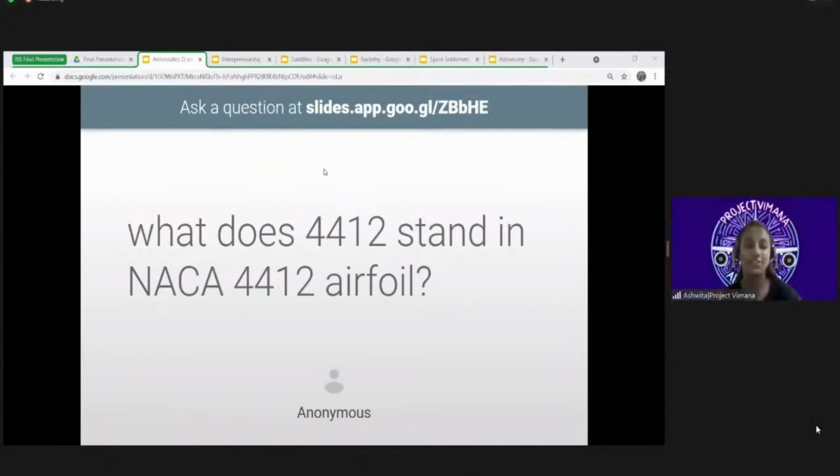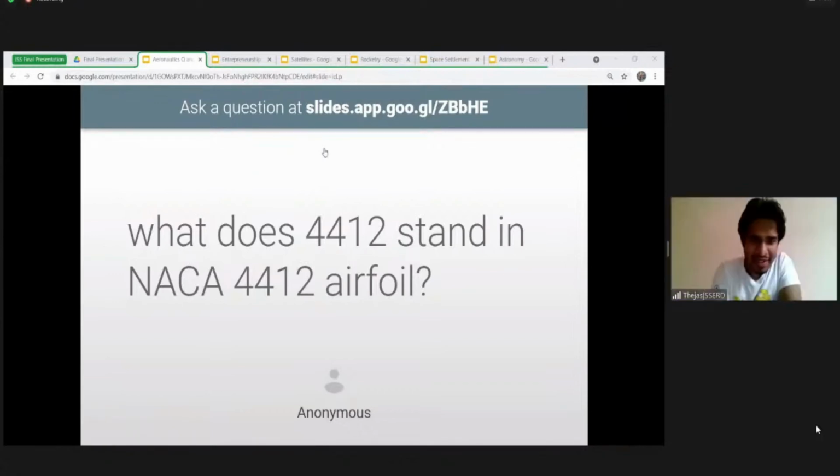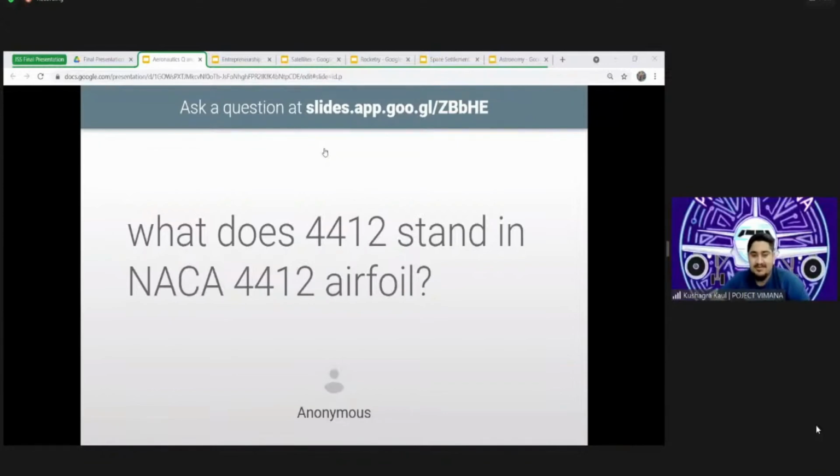So basically the first digit tells the camber percentage, the second digit tells the location of the maximum camber in tenths of chord, and the last two digits tell the thickness percentage. I hope that answered. Okay. Just to add to it, it says 4% camber at 40% chord length and 12% thickness. So this is what it means.